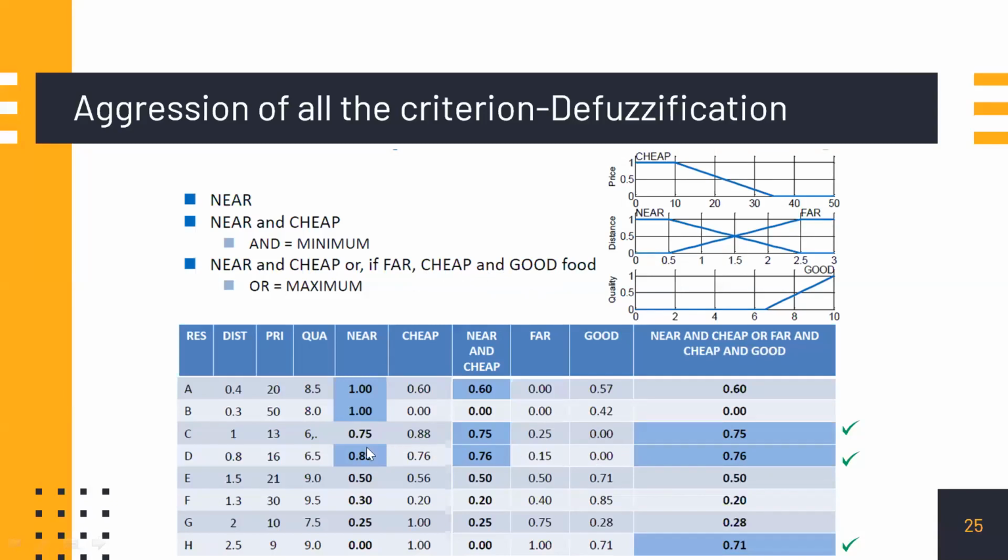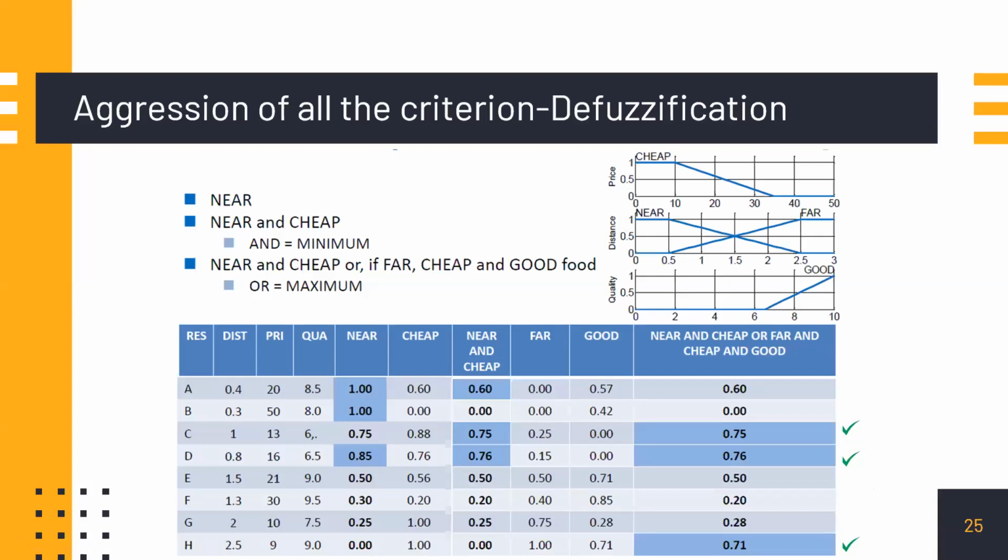Then we go for OR. Either near and cheap or cheap and good will be ORed. In our OR case, you will take the maximum among them. For example, 0.75, 0.25 and 0.85, if you AND them, that is 0.25 only. But 0.25, 0.75, it is 0.75, the final OR, because we will either be satisfied with the first set of conditions or the second set of conditions. Like that, this kind of selection is possible.